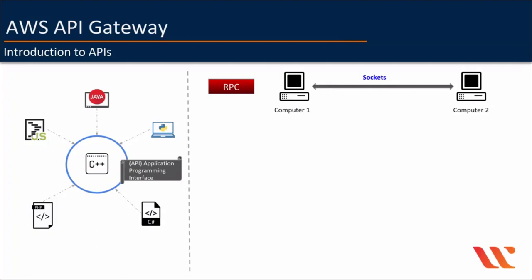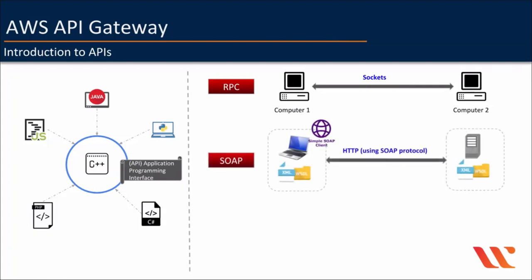So, what if we want to communicate between multiple applications which are over the internet? Then came the origin of SOAP web services. These prevailed for a long time. They basically communicate over HTTP traffic using a protocol called SOAP. Here, the client and the server share a common information file called WSDL, which stands for Web Service Definition Language. It is basically an XML with all the API information. And the client here also needs to have a SOAP client library in order to make requests to the server.